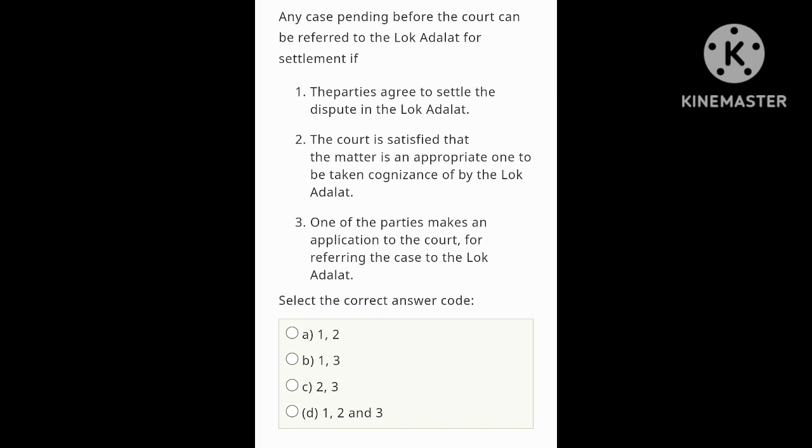Either the court is satisfied, or even one party makes an application in the court for referring, or both the parties are satisfied. In all these three cases, cases are referred from the court to the Lok Adalat. So all the statements are correct. Let's check the options. Select the correct answer. Option A is 1 and 2, option B is 1 and 3, option C is 2 and 3, option D is 1, 2 and 3. So option D is correct, because all the statements are correct. Let's move on to the next question.